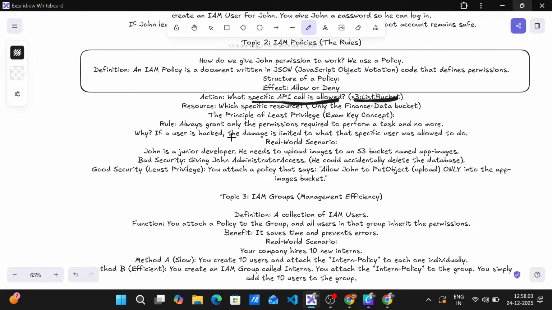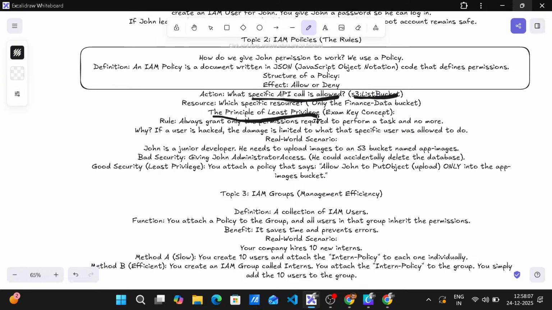The principle of least privilege. Exam key concept. Rule: always grant only the permissions required to perform a task and no more. Why? If a user is hacked, the damage is limited to what that specific user was allowed to do.